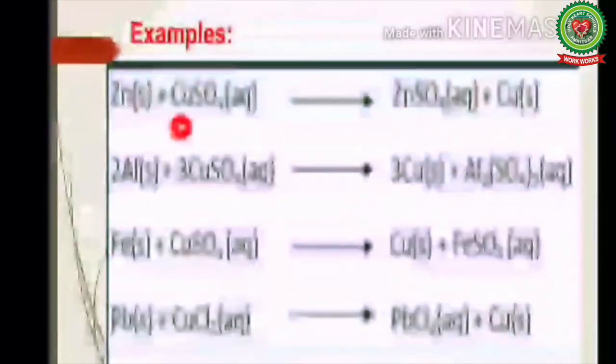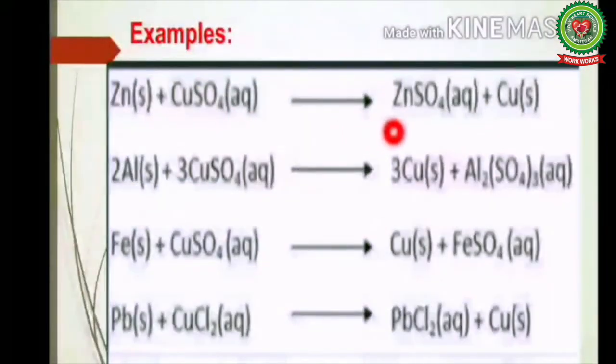Let's discuss some more examples of single displacement reaction. Zinc reacts with copper sulfate to form zinc sulfate plus copper. Students, in an activity series, zinc is more reactive than copper, so it displaces copper and makes zinc sulfate.